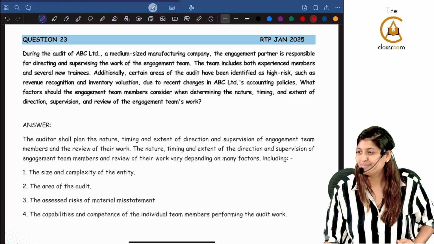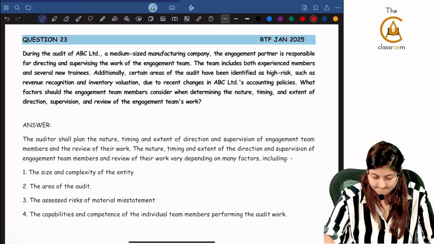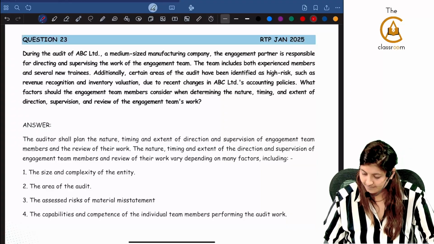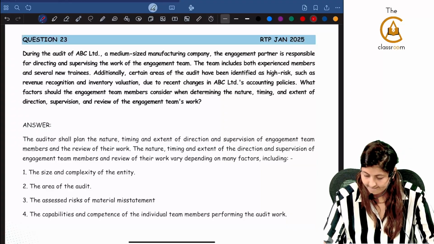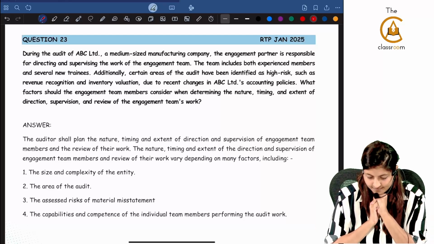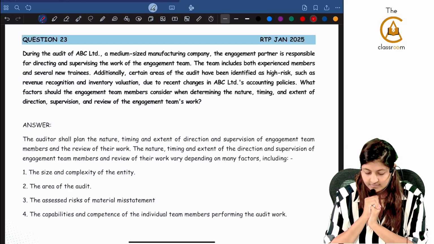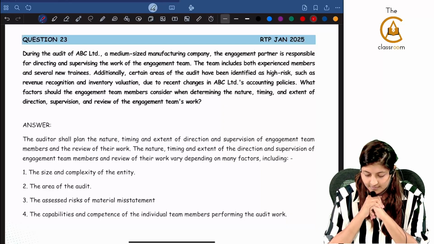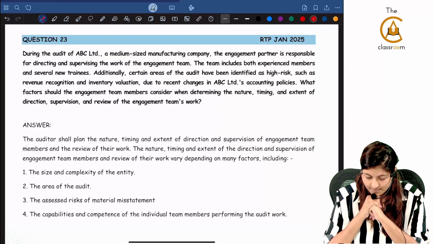Next one, question number 23. During the audit of ABC Limited, a medium-sized manufacturing company, the engagement partner is responsible for directing and supervising the work of the engagement team. The team includes both experienced members and several new trainees. Additionally, certain areas of the audit have been identified as high risk, such as revenue recognition and inventory valuation, due to recent changes in ABC Limited's accounting policies.